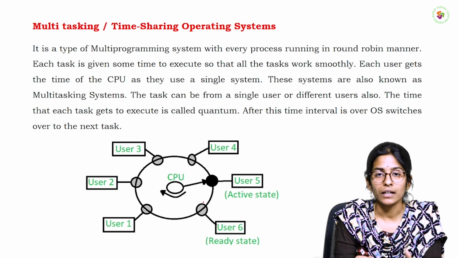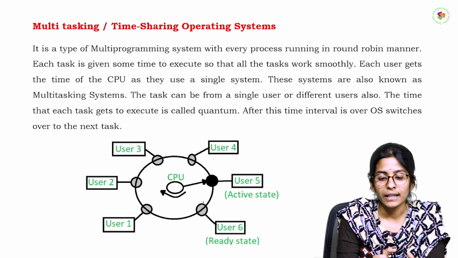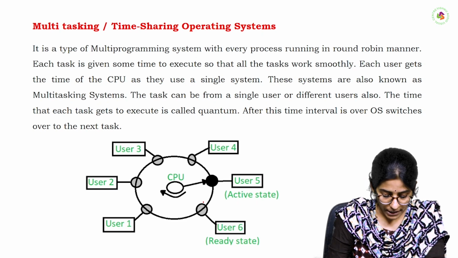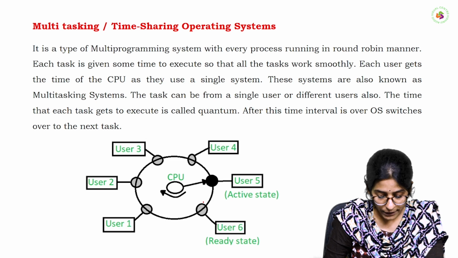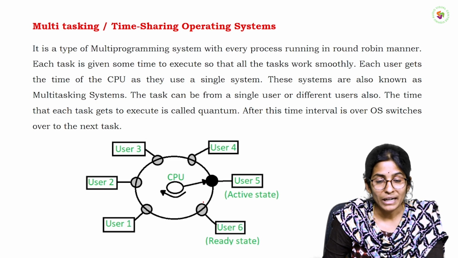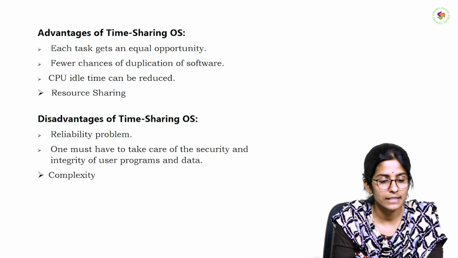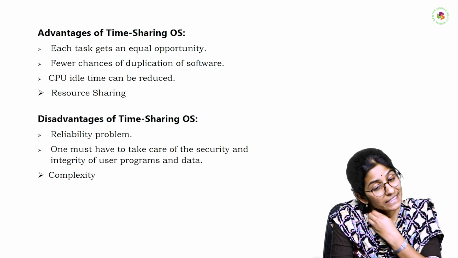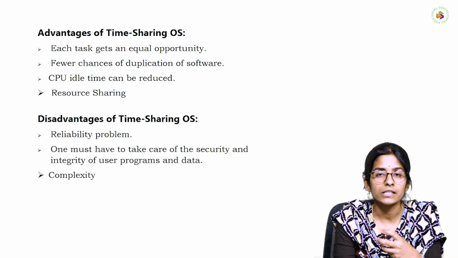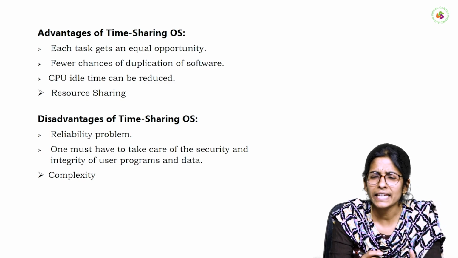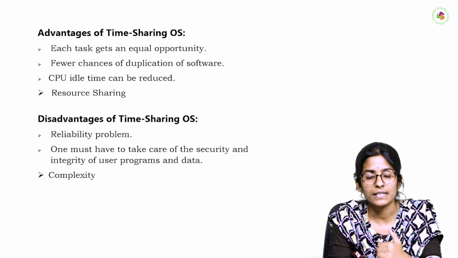Like that here all jobs or all users are divided the time in an equivalent manner. So that's why the CPU utilization is properly utilized in this multitasking operating system. The advantage of these type of operating system is each task gets an equal opportunity. Here each job or each task, each program gets equal opportunity to execute the systems.